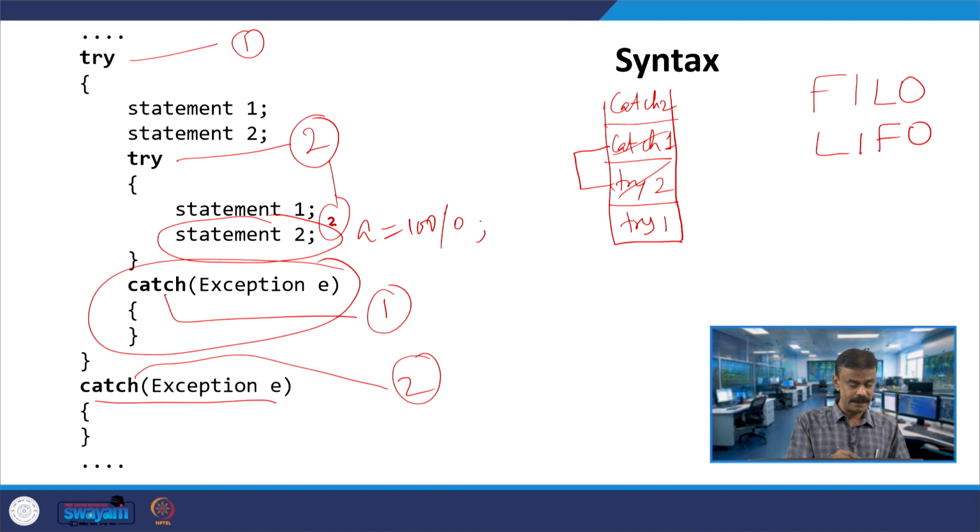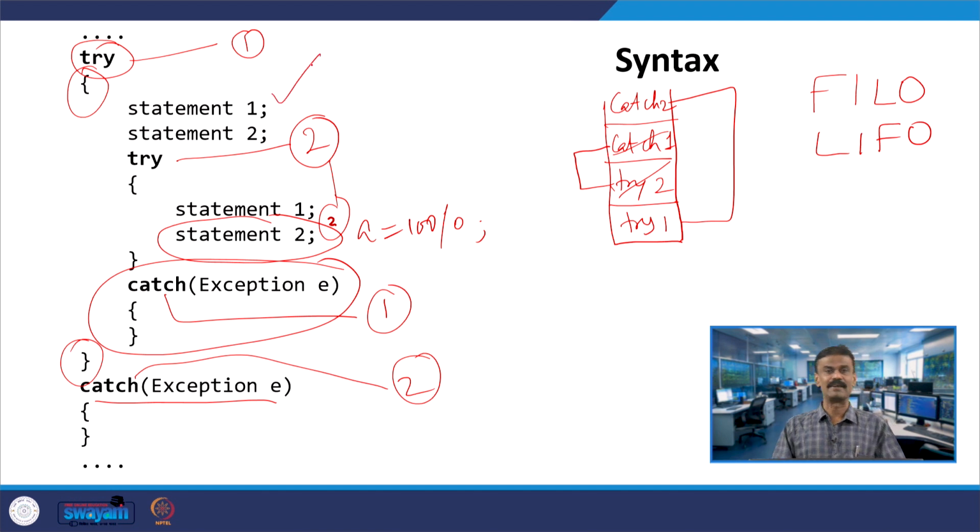This try is a block, a complete block from here to here. In case any exception happens, these two will be executed. For try 1, suppose this particular statement has some exception. That will be caught by this. So this hierarchy will be followed, in the case when you have nested try and catch.